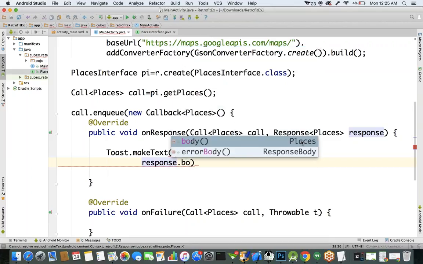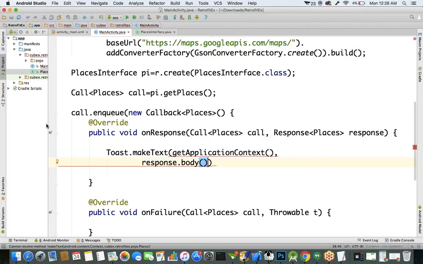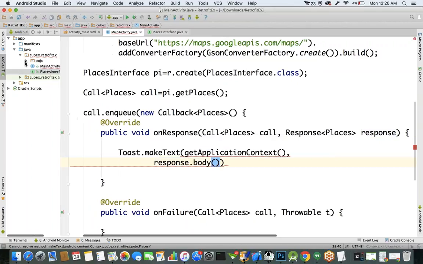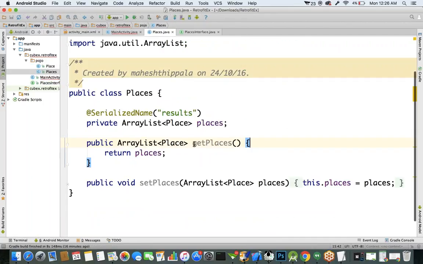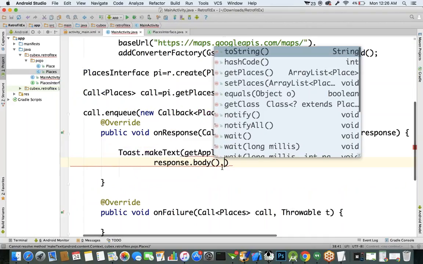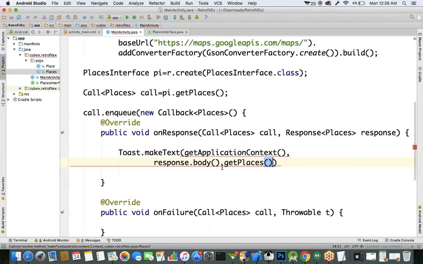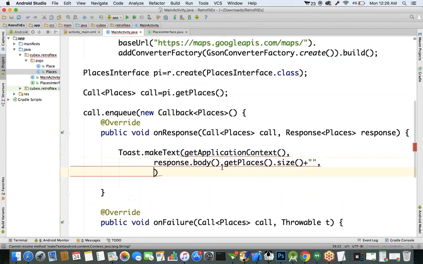The return type of this body method is the Places class object. This Places object is a Pojo class, and it contains a method called getPlaces. I'm printing the size, not the data. Initially I'm just printing how many records I got from the server, in a toast message.